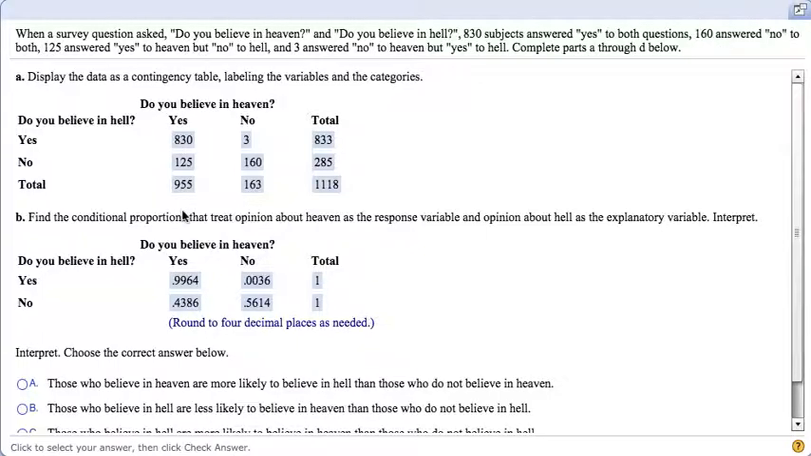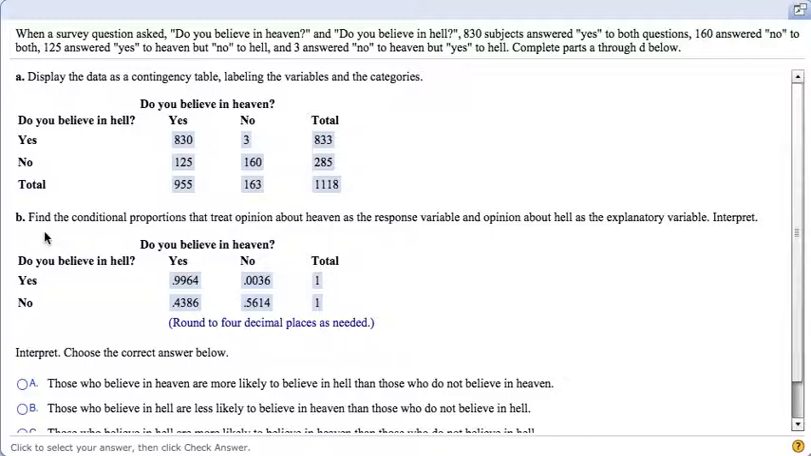160 answered no to both. So notice no, no, 160. And 125 answered yes to heaven and no to hell. So yes to heaven, no to hell, 125. And the remaining 3 right there. So other than that, make the total along the rows, and the total for the columns as well ends up being 1,118 total.